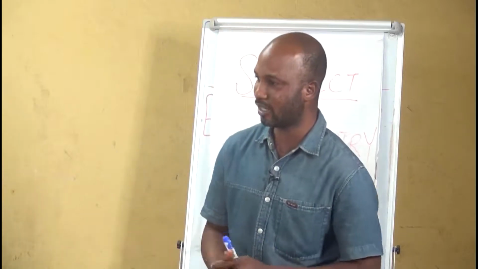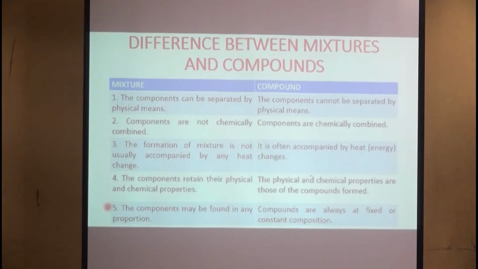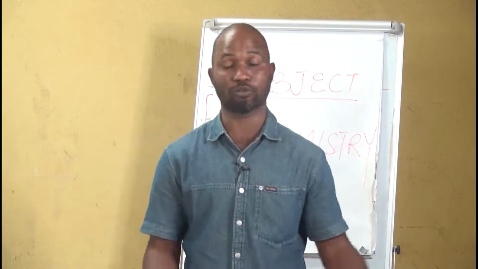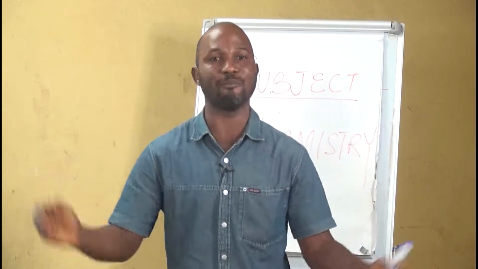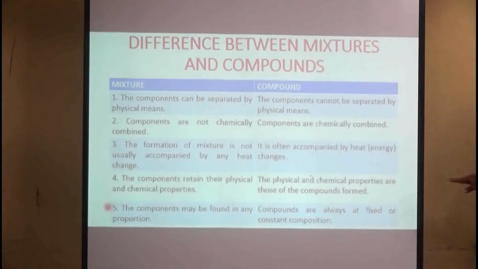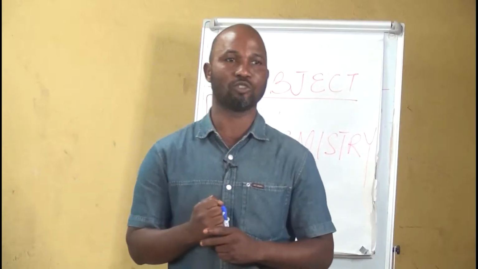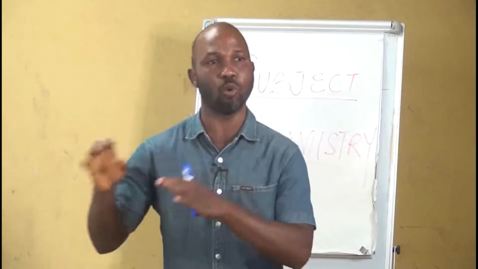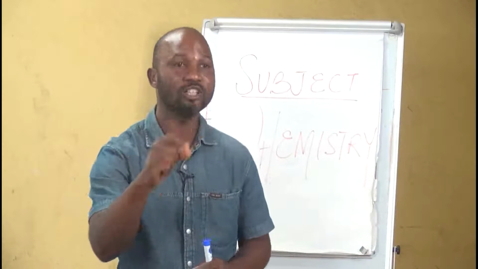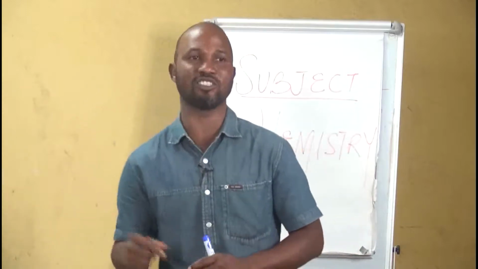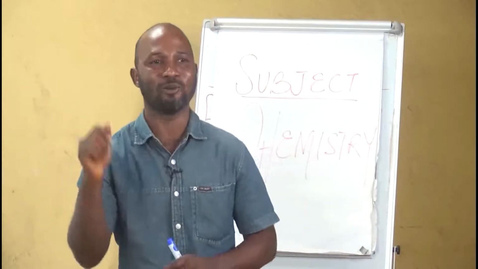Then lastly, we say the component may be found in any proportion. I can bring a bucket of salt and a drum of water and mix them together in any proportion. But in chemistry, compounds are always in fixed or constant proportion. That is why your water is H2O. That means 2 hydrogen must always combine with 1 oxygen to give you a water molecule.